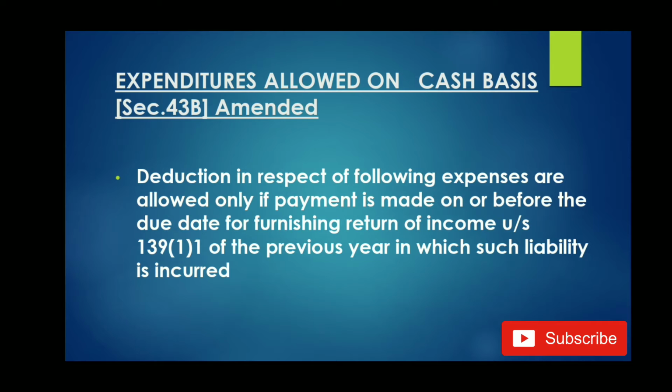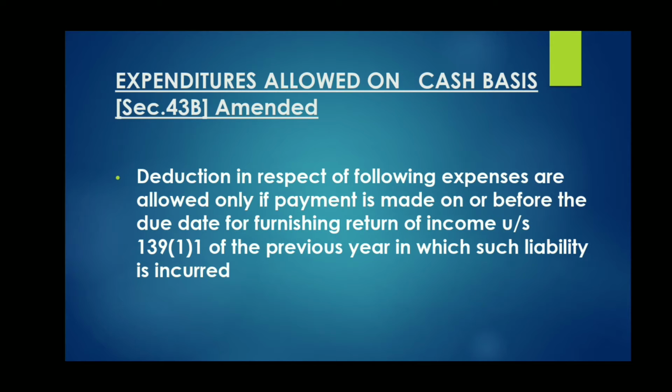Section 43B is an overriding section which explains that even though the expenditures are allowed under section 30 to section 37, still whatever expenses are mentioned here will be allowed only on payment basis.